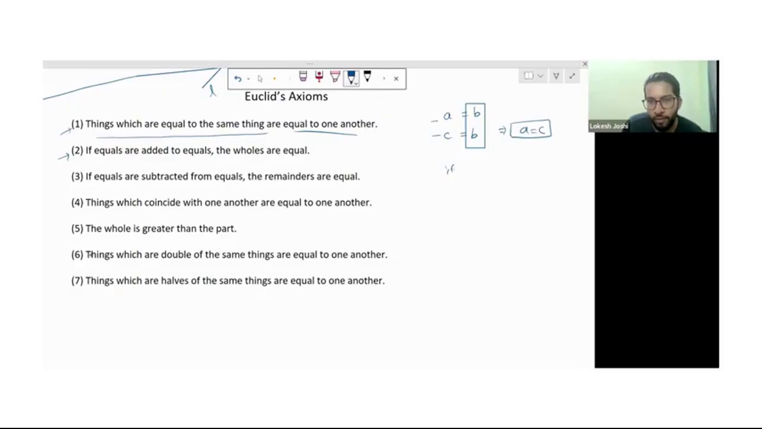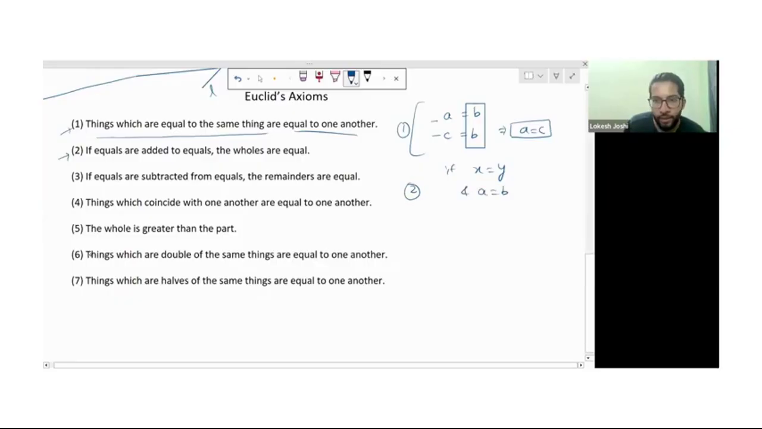Now the second one: if equals are added to equals, the wholes are equal. Now I am explaining the second one. If X is equal to Y and A is equal to B, so they are equals. The second axiom says that if we add A to X, then it will be equal to Y plus B. That's the point of the second axiom.